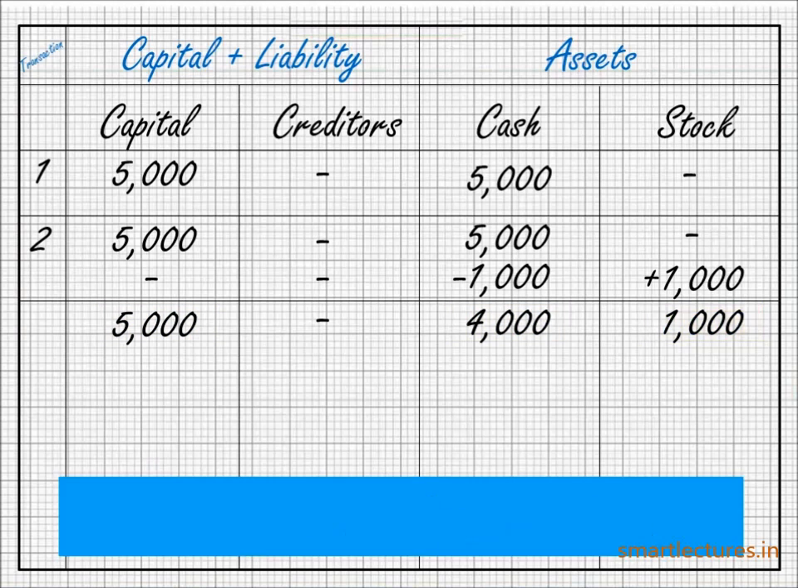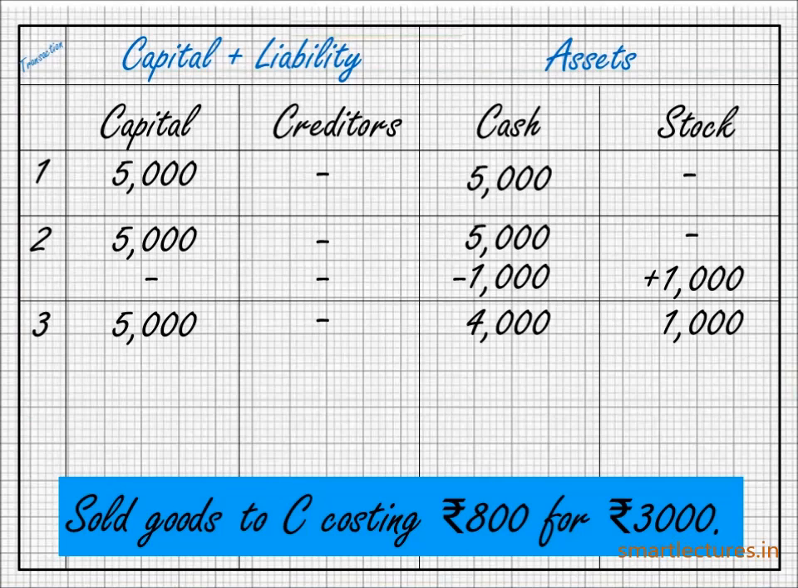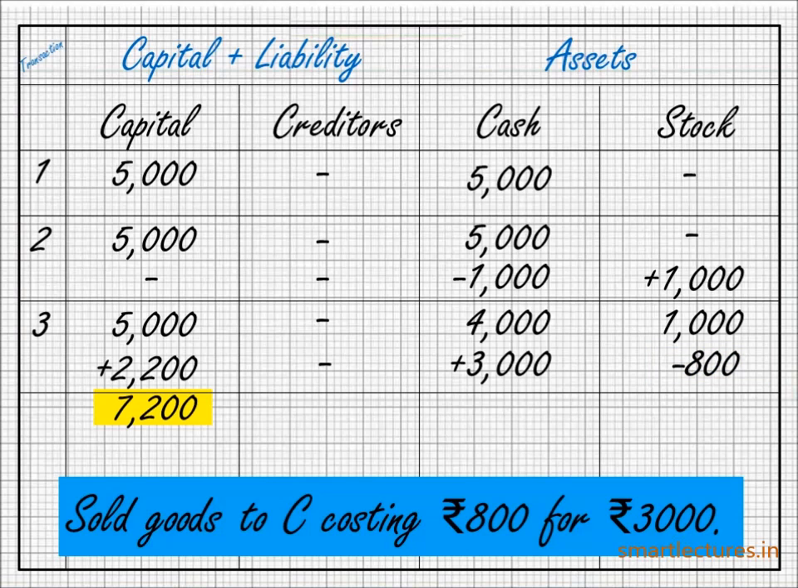Sold goods to C, costing rupees 800, for rupees 3,000. It means the firm has made a profit of rupees 2,200. So it will be a plus item in the capital column 2,200, in the cash column plus 3,000 and in the stock column minus 800. So the new equation will be capital 7,200, cash 7,000, stock 200.